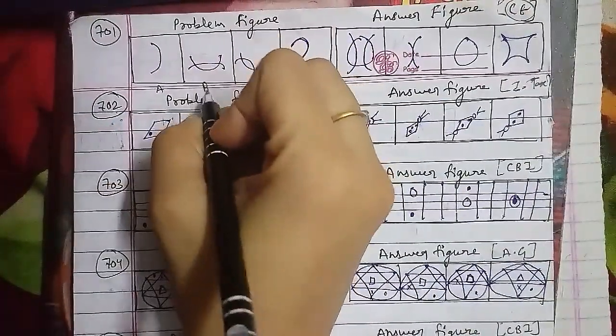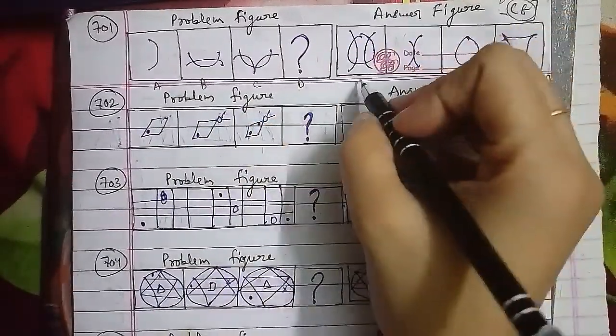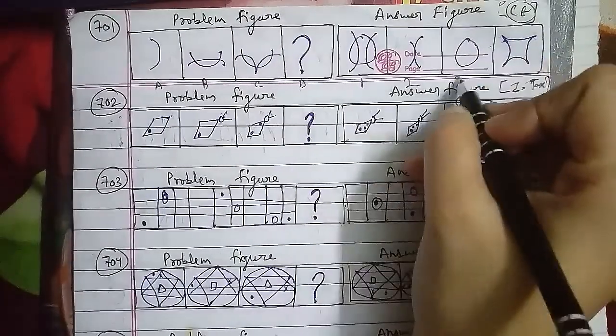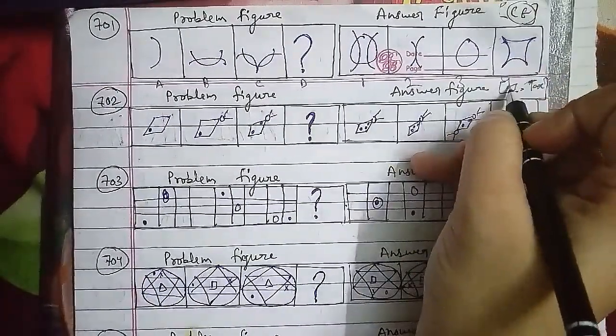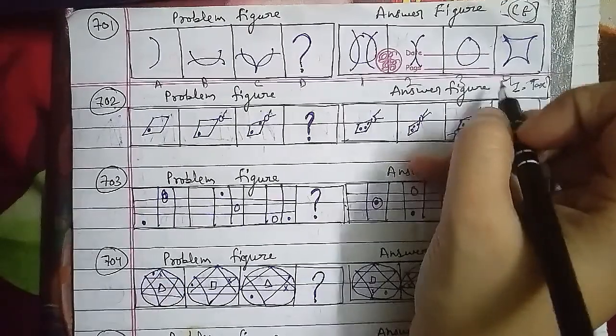In reference to it, alternately a black dot and a circle with two lines are added in a set order. So after figure D, the third figure will be the right answer for this question as well.